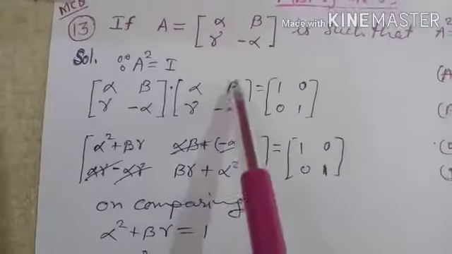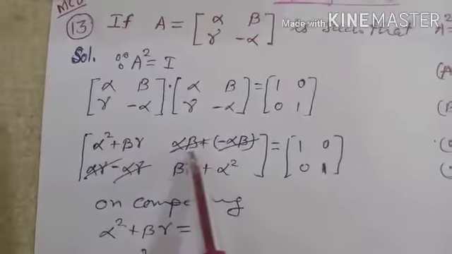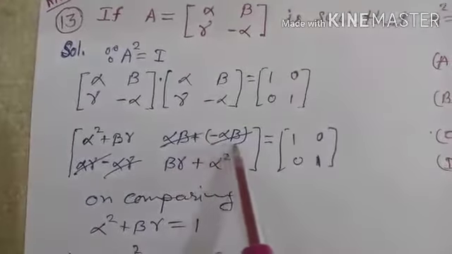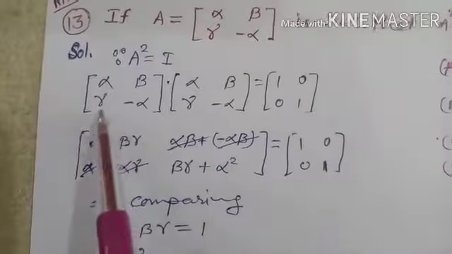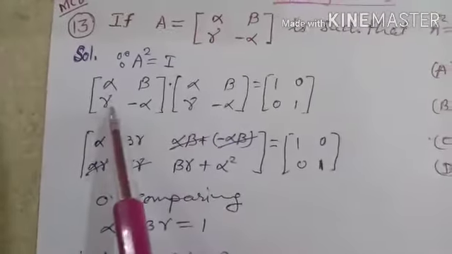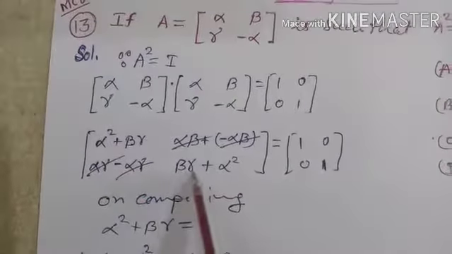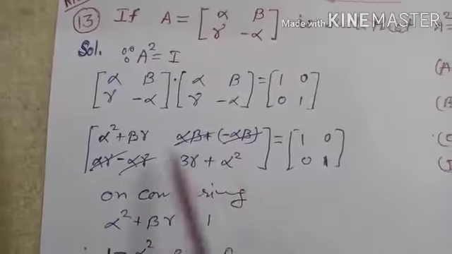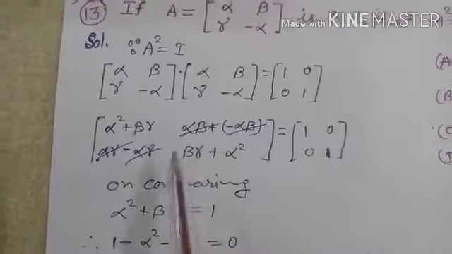Again first row but second column: alpha into beta, plus beta into minus alpha, that is minus alpha into beta, once again cancel out. Last, second row second column: gamma into beta, plus minus alpha and minus alpha, minus minus plus, alpha square. Now compare these two matrices.